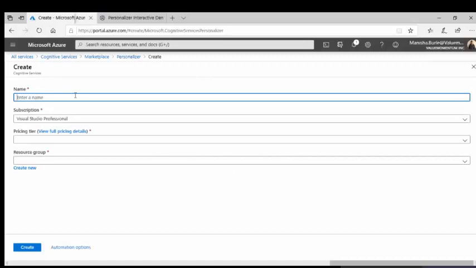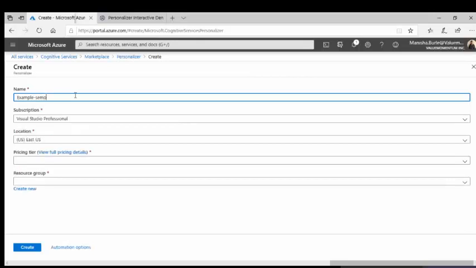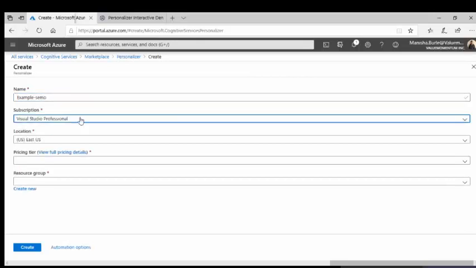Let's name it example demo. And the subscription I have is Visual Studio Professional. Let me select it. And location based on your requirement. I'm just keeping it as East US.